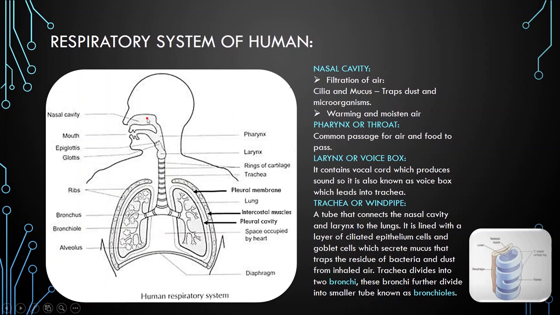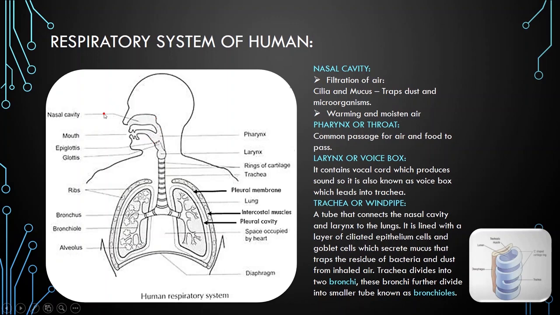Sometimes another cavity known as oral cavity performs the same function. It serves as a passage to pass the air by the opening known as mouth. So the oral cavity and mouth sometimes serve as a secondary opening to pass the air.